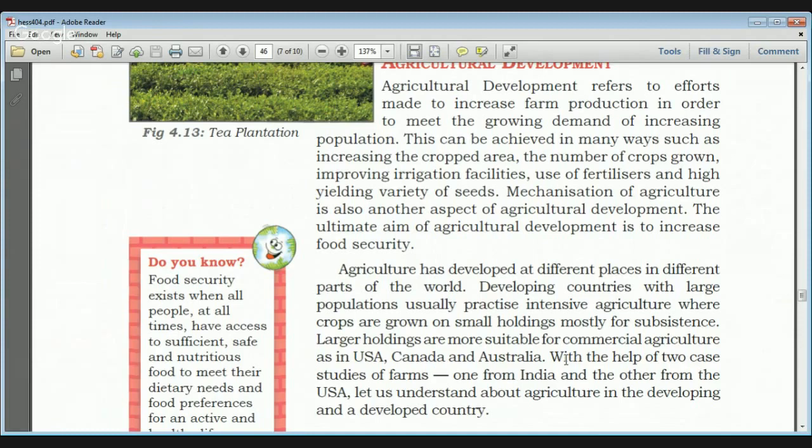Other factors to increase agricultural production are use of fertilizers and high yield varieties of seeds. Another important factor is the mechanization of agriculture. The ultimate aim of all these factors is to develop agriculture and to increase food security.